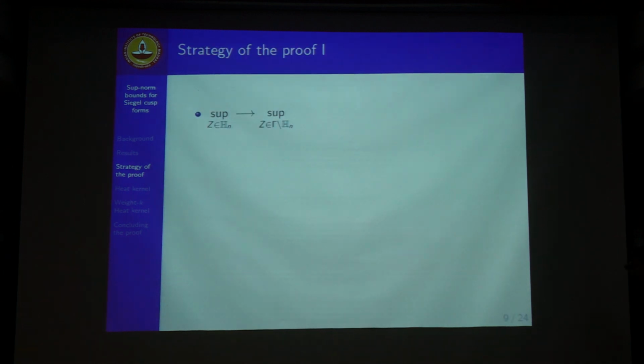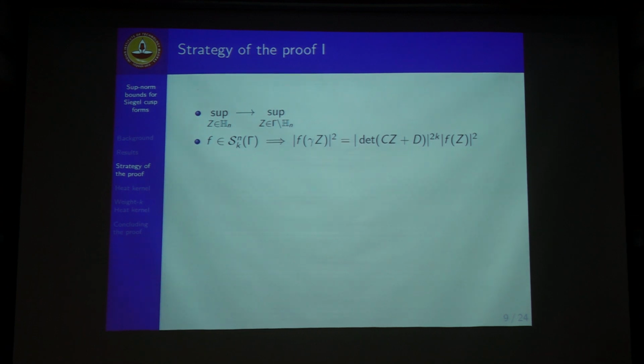So coming to the strategy of the proof, these sups are on the entire space, but if we can confine them to the fundamental domain, then our work becomes much easier, because our groups are cofinite, so these quotients Γ\H_n have finite volume. So on that we can do all sorts of spectral theory. Now Siegel cusp forms have the transformation behavior.